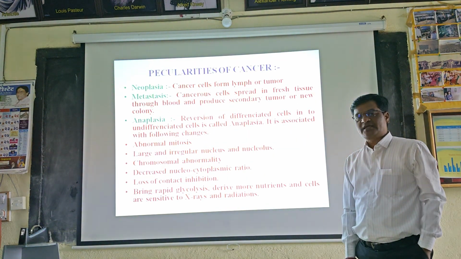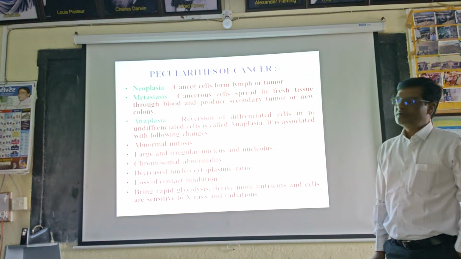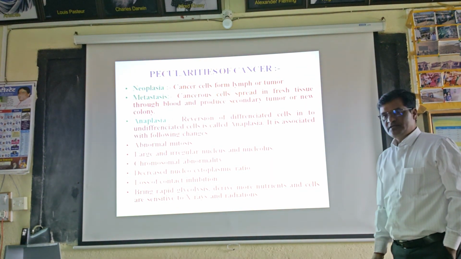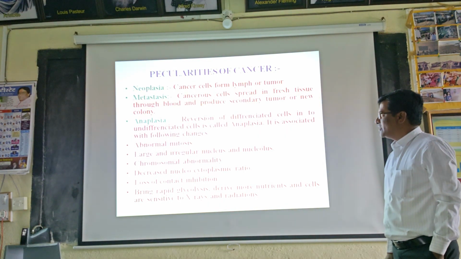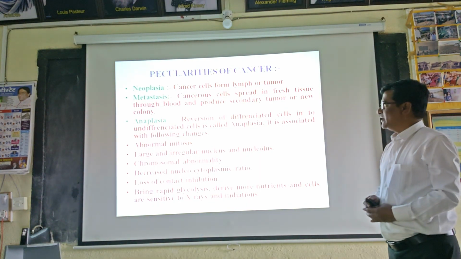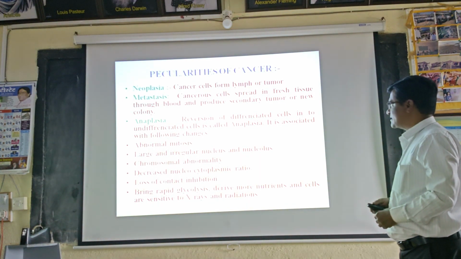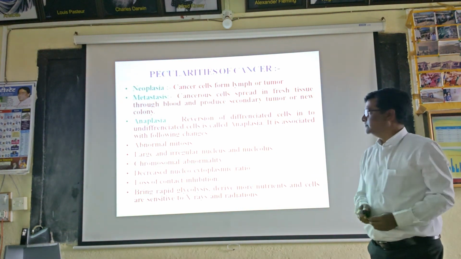The peculiarities of cancer are neoplasia, where the cancer cells form lymph or a tumor; then metastasis, where cancerous cells spread to fresh tissue through blood and produce a secondary tumor or a new colony. Anaplasia, the reversion of differentiated cells into undifferentiated cells, is called anaplasia.